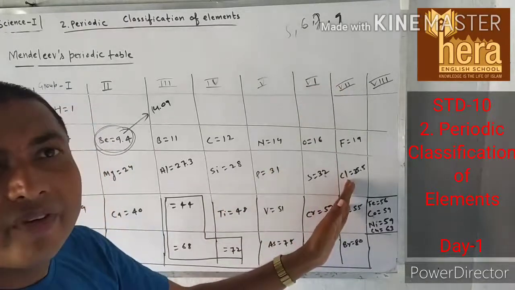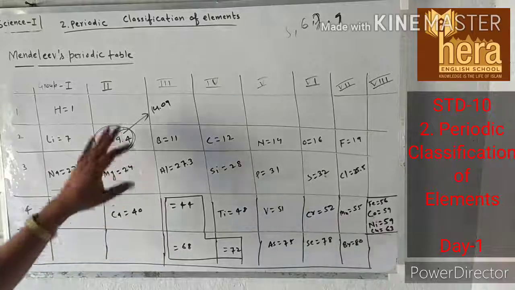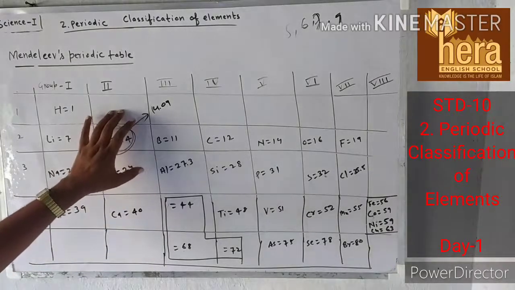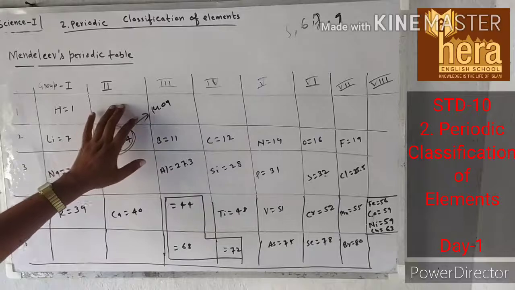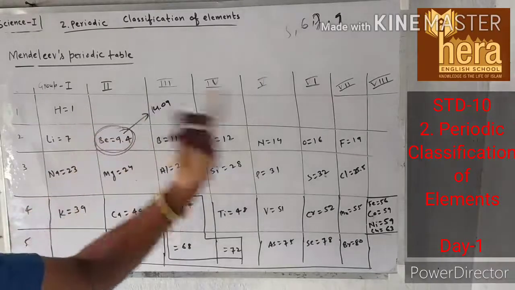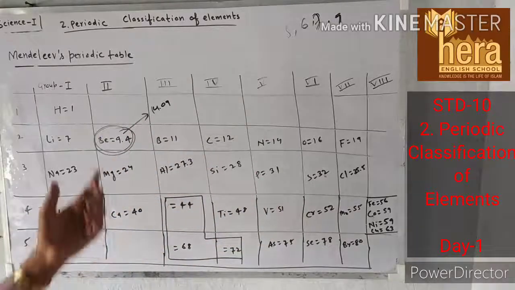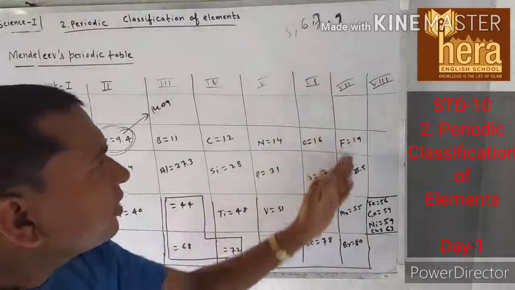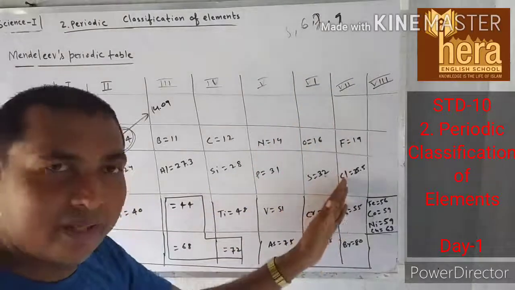Therefore, the correct position of hydrogen could not be decided at that time. Whether hydrogen should be in the first group or in group number 7, that is halogens.